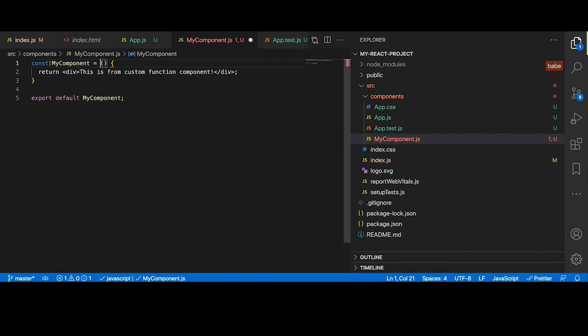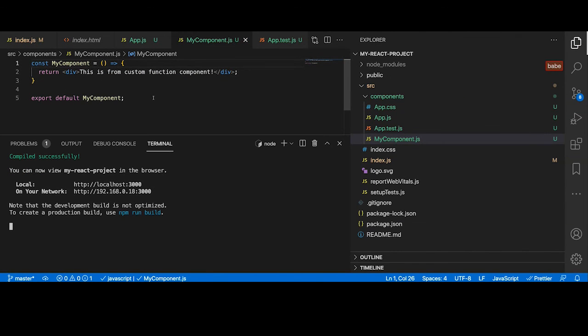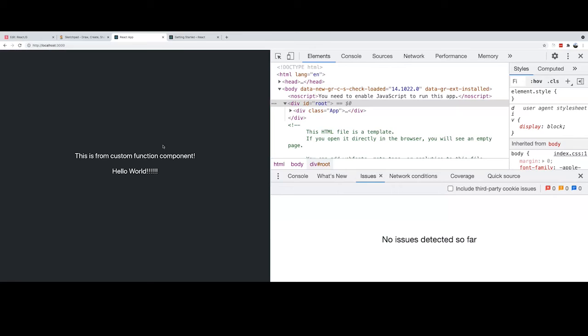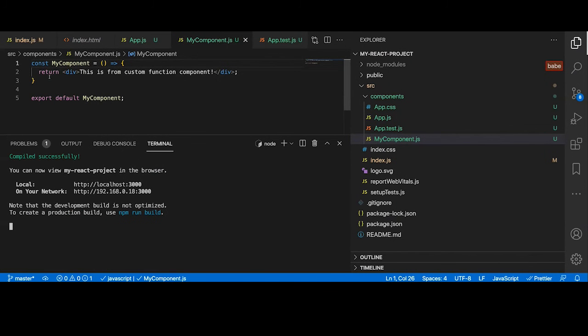It means a function can be used as a variable, right? And we will use this ES6 syntax. That's it. It is good, and this should still work, right? So I just converted my component into ES6, and this is how easy it is to create function components in React.